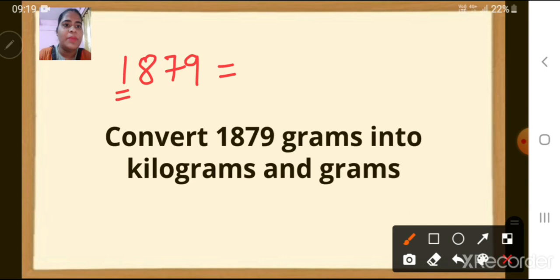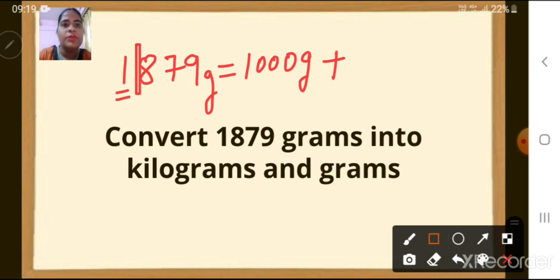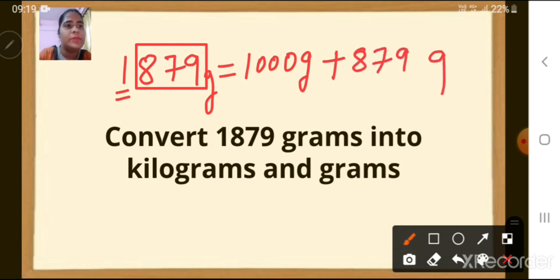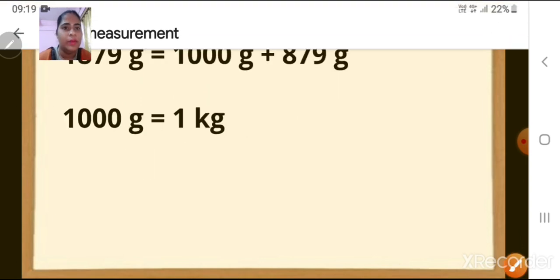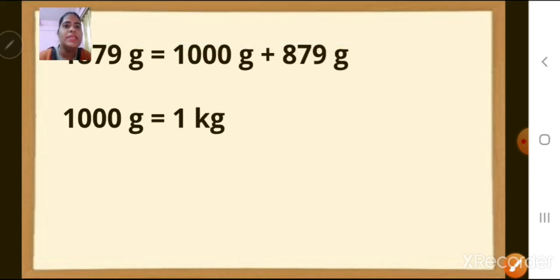So we are going to expand it like this. 1 in the thousands place is 1,000, so 1,000 grams plus, whatever is remaining here, we are going to write, plus 879 grams. This is how we are going to expand. So the first step is to expand the number: 1,000 grams plus 879 grams.